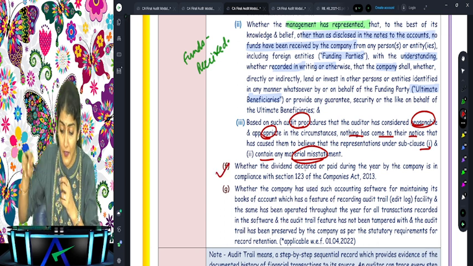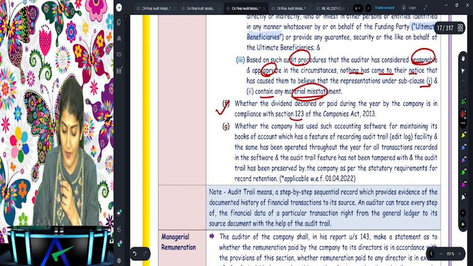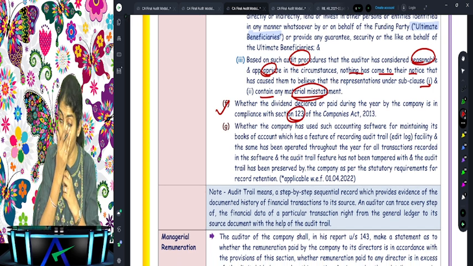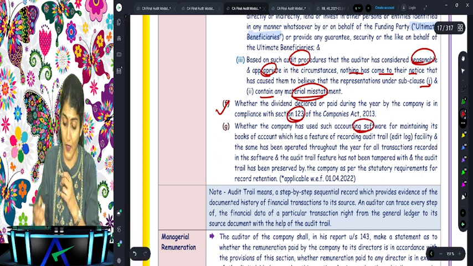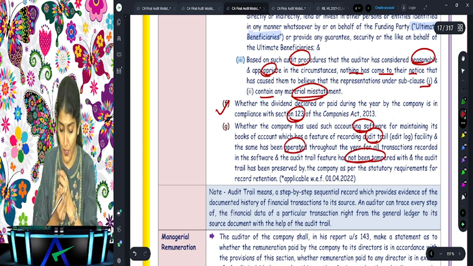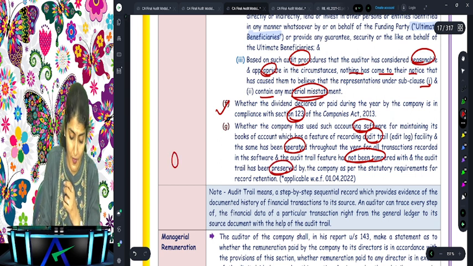Right, then what is 143(3)(j)(f)? Whether dividend paid or declared during the year is in compliance with section 123 of the Companies Act. And 143(3)(j)(g): whether the company has used an accounting software which has a feature of recording the audit trail, which has been operated throughout the year, which has not been tampered with, and which has been preserved as per the statutory requirements for the record retention.